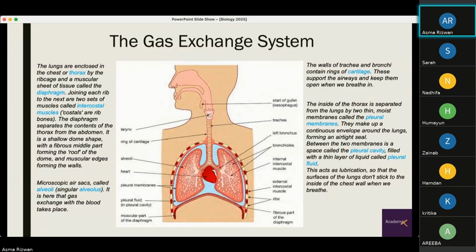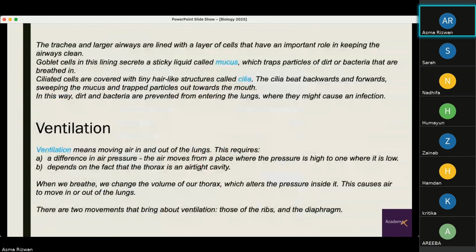Like I said, if this wasn't an airtight cavity, we would just have a gas exchange system occurring right here, right next to the lungs. When we breathe, we change the volume of our thorax, which alters the pressure inside it, and this causes air to move in or out of the lungs.